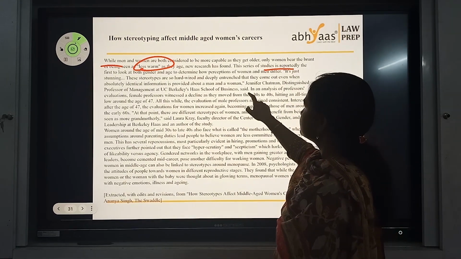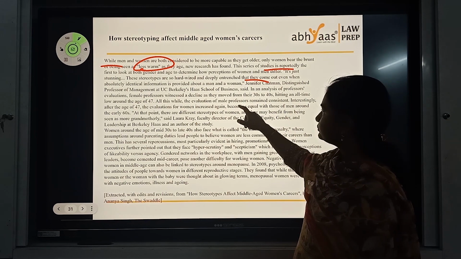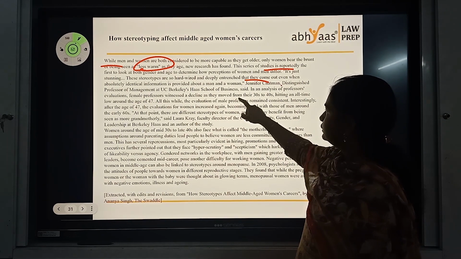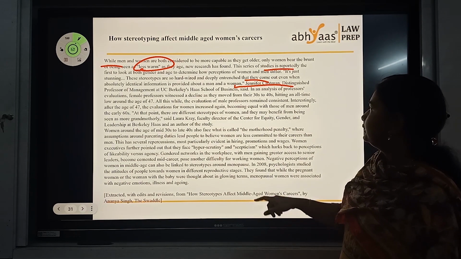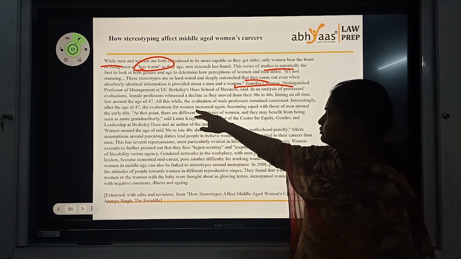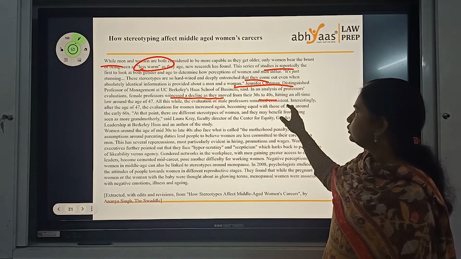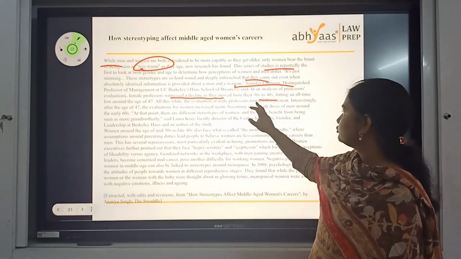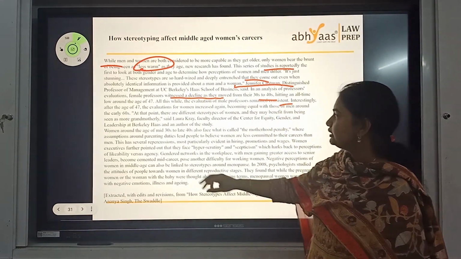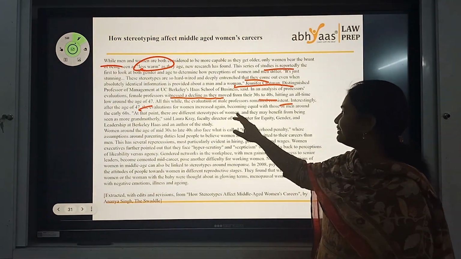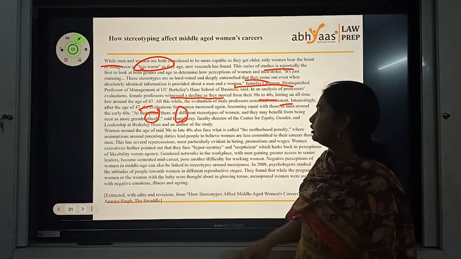This series of studies is reportedly the first to look at both gender and age. They're hardwired, and you have this lady Jennifer Chapman point here. Then, in an analysis of professors, female professors witnessed a decline as they moved from their 30s to 40s and hit a low around 47, while evaluations of male professors remained consistent. After the age of 47, the evaluations increased again, probably because of the grandmotherly thing, according to Laura Craig.